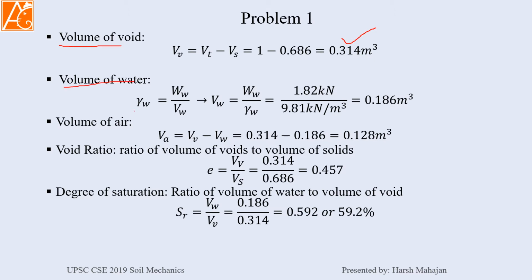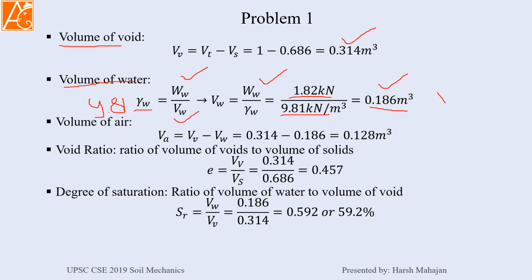We know that gamma W, which is 9.81 kilonewton per meter cube, is the unit weight of water, which is equal to weight of water divided by volume of water. Now we know the weight of water from our previous slide: it is 1.82 kilonewton. Divided by the unit weight, it will give you the volume of water. So we are getting 0.186 meter cube volume of water.